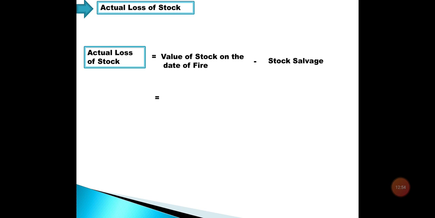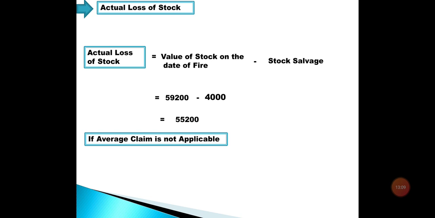The value of stock on the date of fire we have found right now, that is 59,200. From that we are going to deduct stock salvage, that is 4,000 rupees, and the actual loss of stock we got is rupees 55,200.